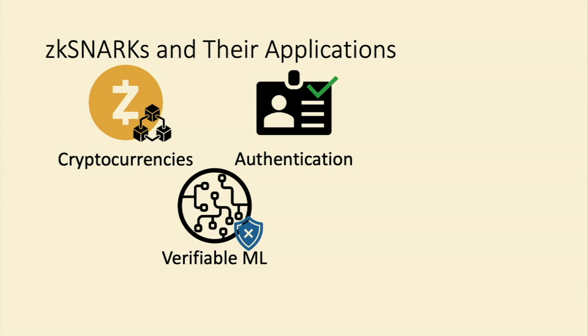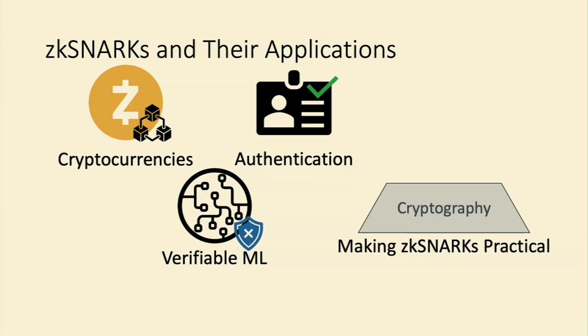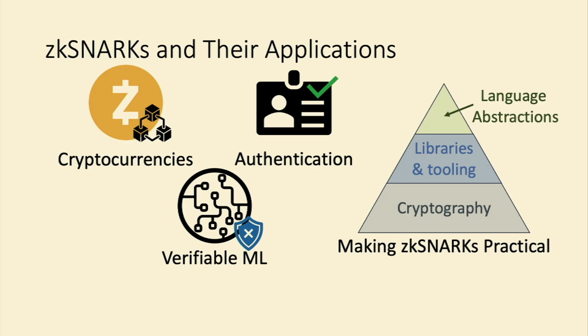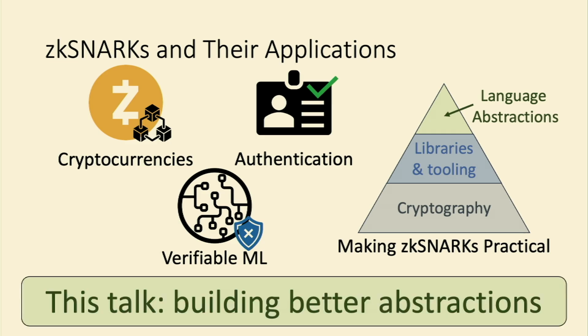And so there's been a lot of research on making zkSNARKs practical over the years. And that starts at this low level of making the cryptography more practical, which means making it more computationally tractable and more generalizable. And there's been a lot of recent work on building on this cryptography research to develop better library support and tooling to make it easier for developers to use these zkSNARKs. But I want to focus on this top part, that of building language abstractions. Specifically, I want to build abstractions that make it easier for the developer to specify what they want to do with zkSNARKs. And so that's what this talk is going to be about. It's about one way that we want to build a better language abstraction for zkSNARKs.